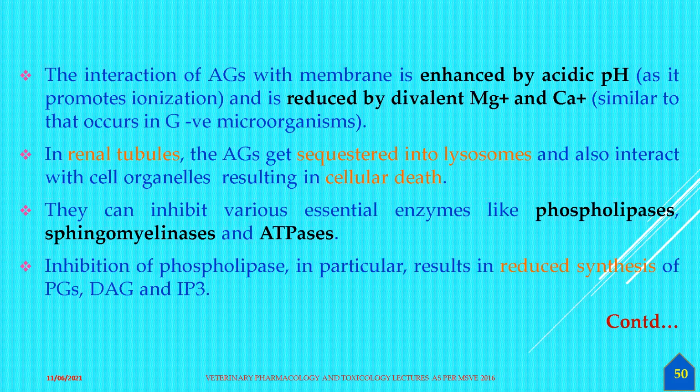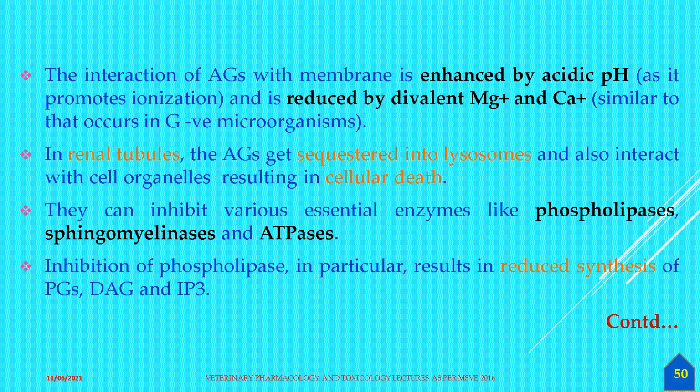Then the interaction of the aminoglycosides with the membrane is enhanced by acidic pH, because these are alkaline. So they accumulate to a greater extent, and they can inhibit various essential enzymes like phospholipase, sphingomyelinase, and also another enzyme, ATPase.